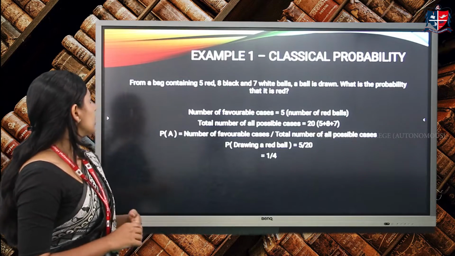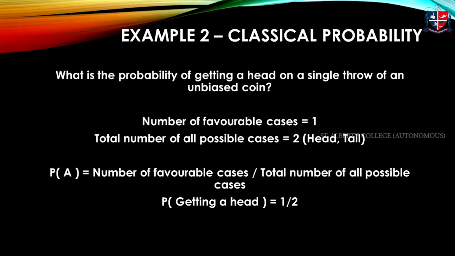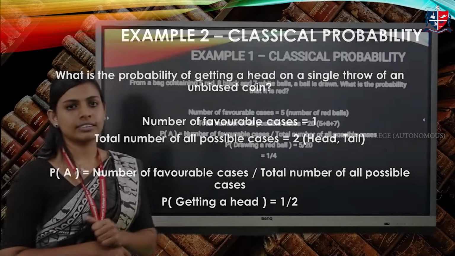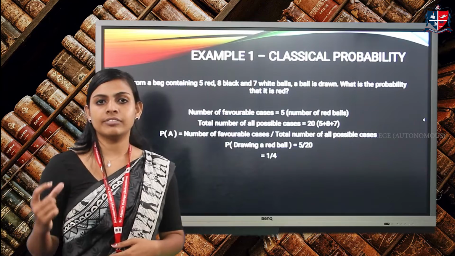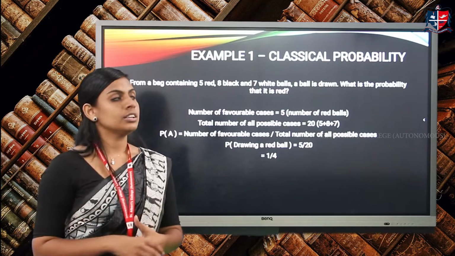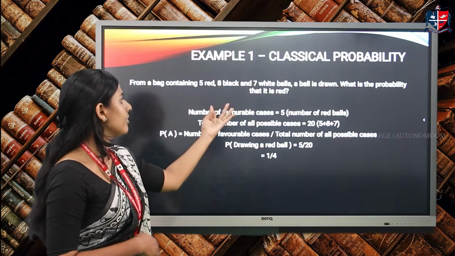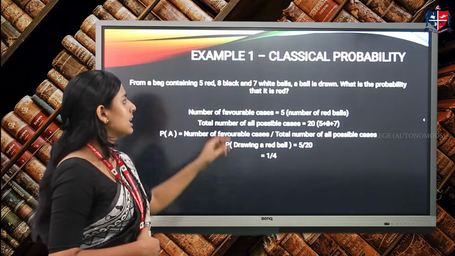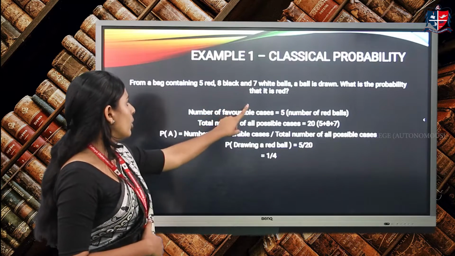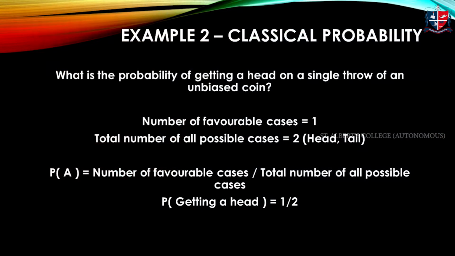Example 1: from a bag of 5 red, 8 black and 7 white balls, a ball is drawn. What is the probability that it is red? We know the formula given by Laplace: total number of favorable events divided by all possible events. Here, all possible events is 5 red, 8 black or 7 white, so the total number of possible cases is 20. The favorable case is a red ball, so the number of favorable cases is 5. We get the answer as 5 by 20, which can be reduced to 1 by 4.